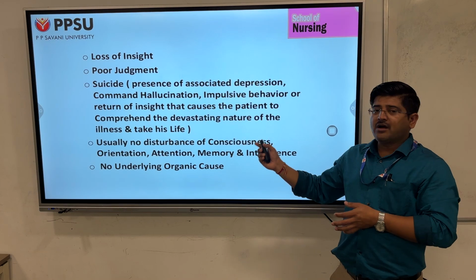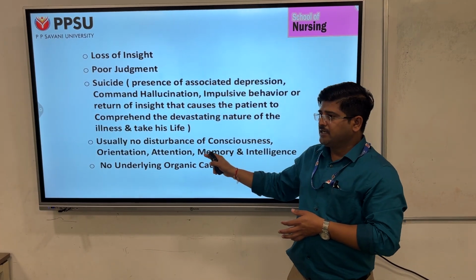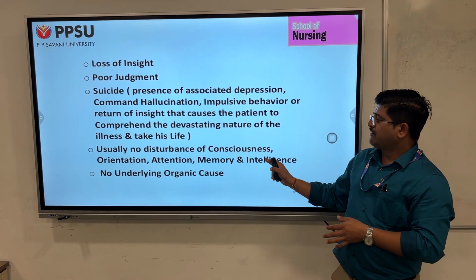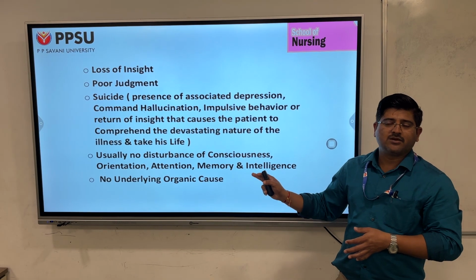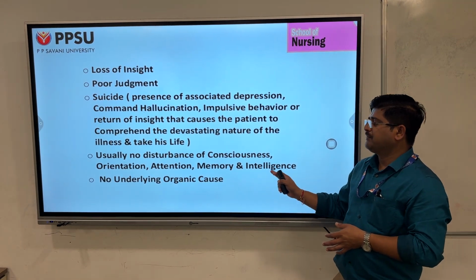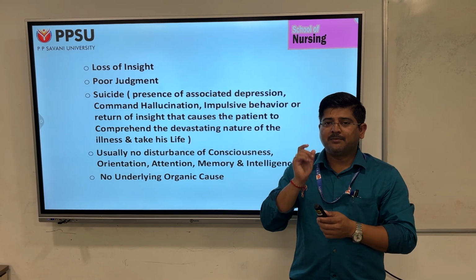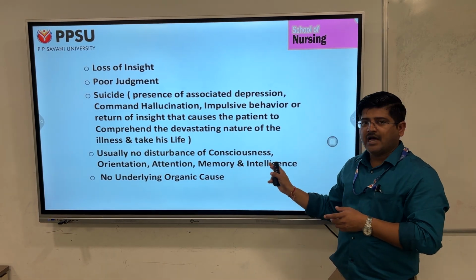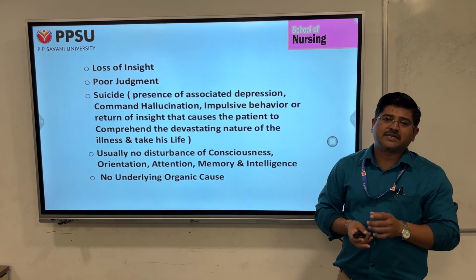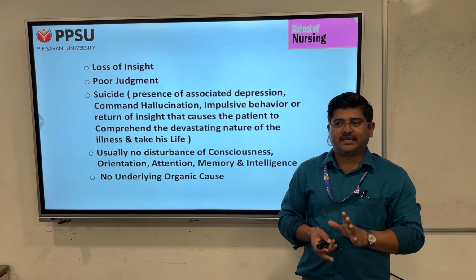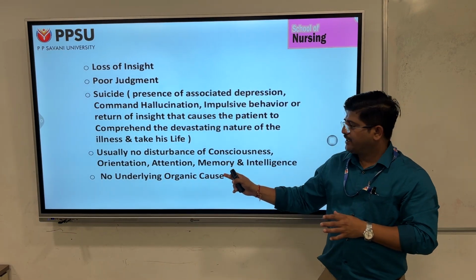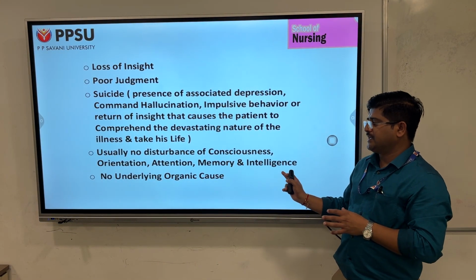The important thing is that usually the patient does not have a disturbance in consciousness, orientation, attention, memory, and intelligence. So when doing the mental status examination, keep in mind that these components are not affected.